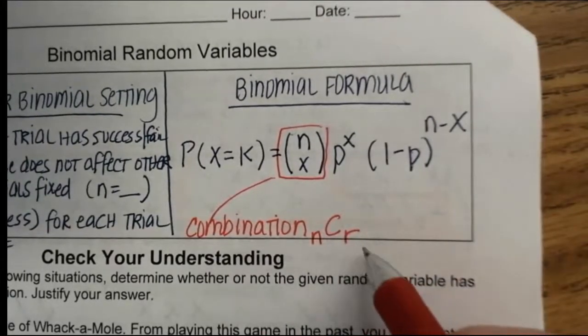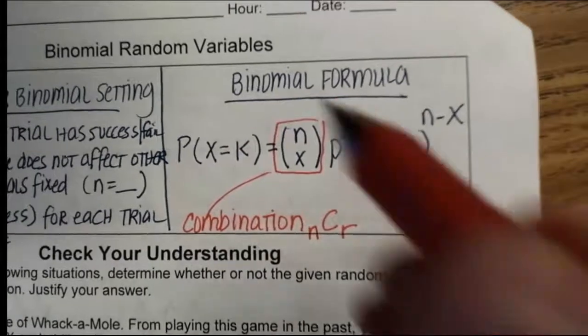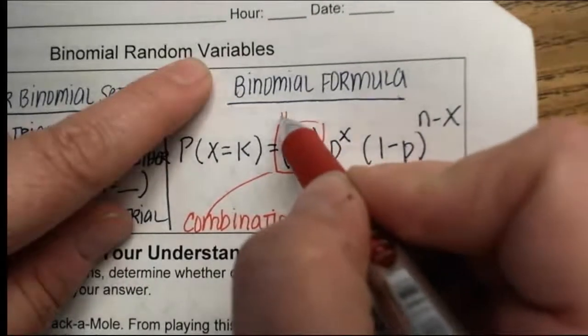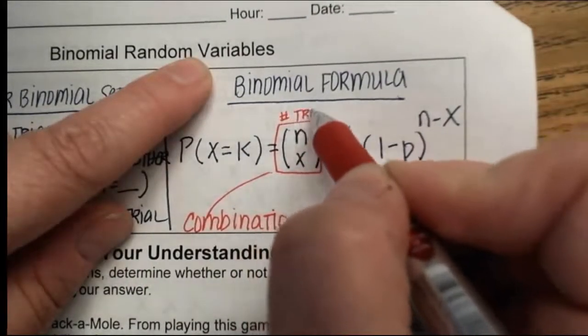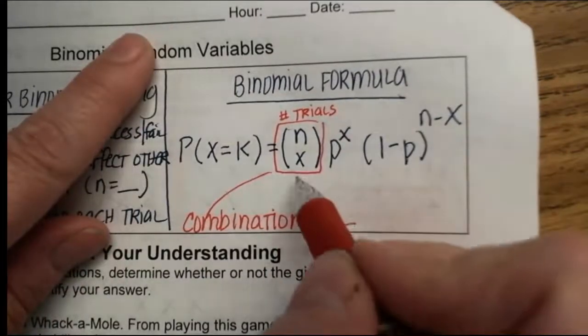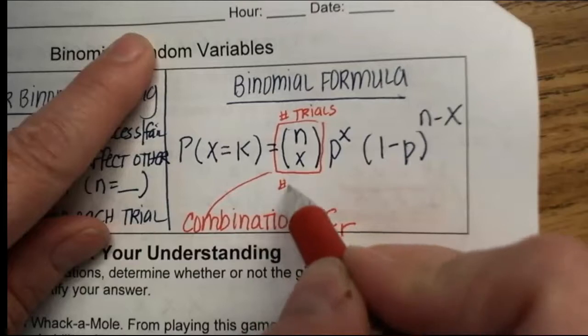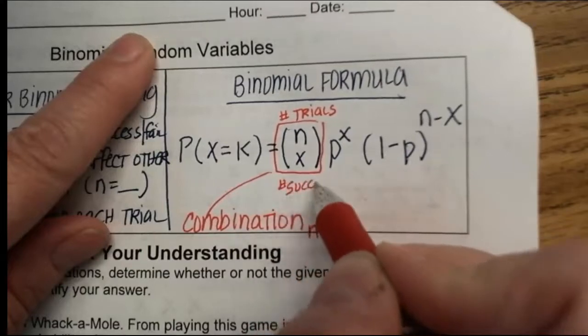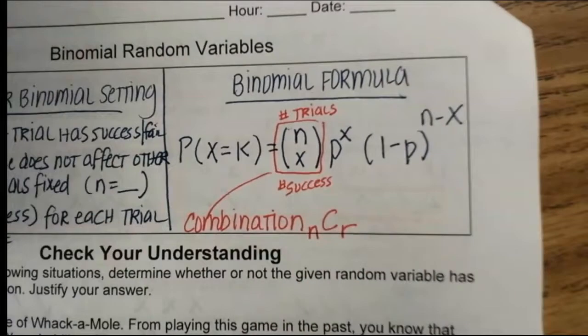This is under your probability in your math button on your calculator. And so the N stands for your number of trials, and the X stands for the number of successes that you want. Okay?